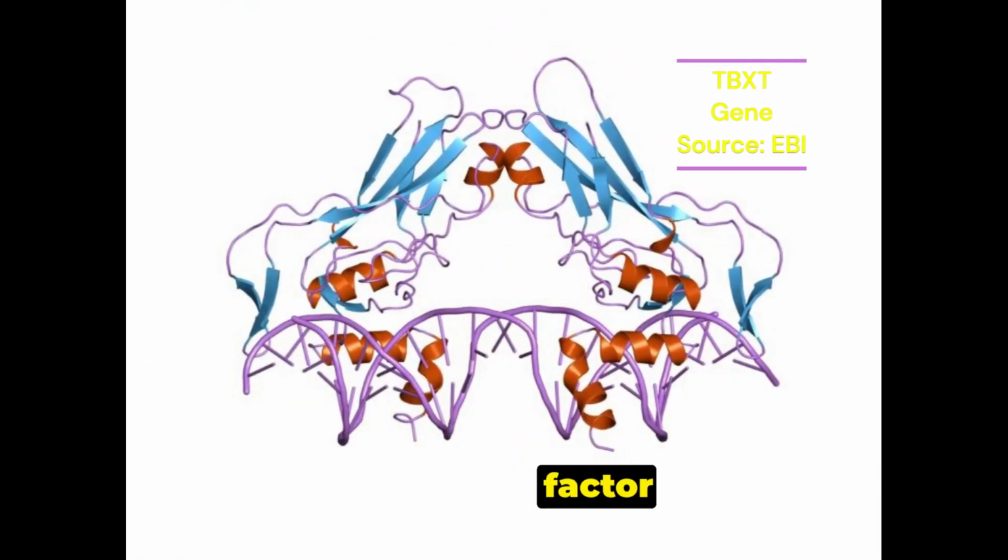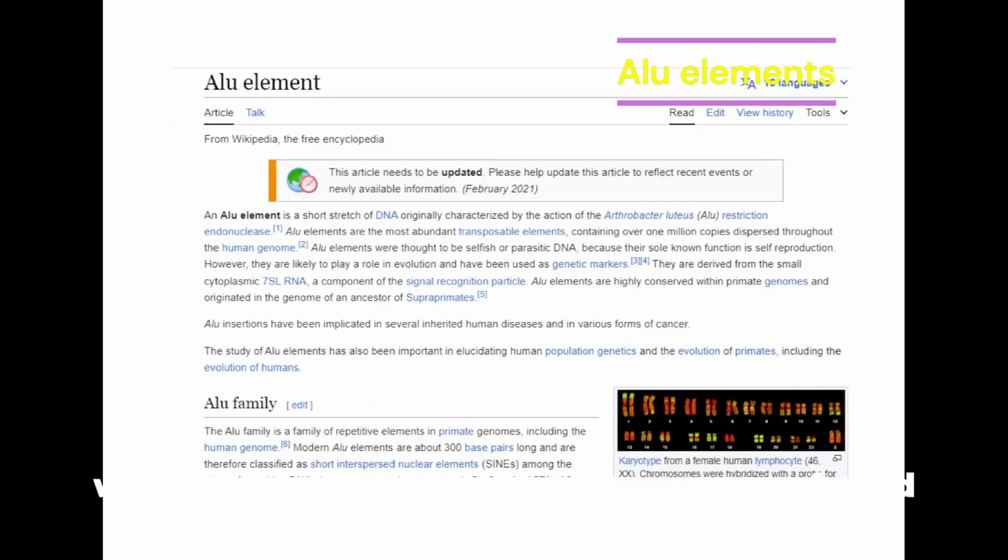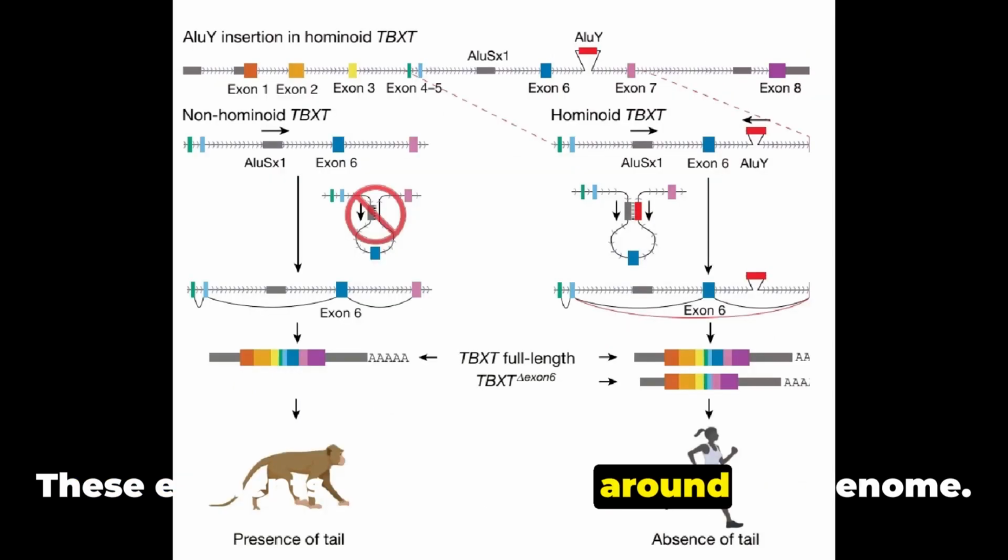T-box transcription factor T has a conserved role in defining the lumbar and sacral regions. Within the TBXT gene sit ALU elements, which are the most abundant transposons found in the human genome. These are elements that can jump around the genome.